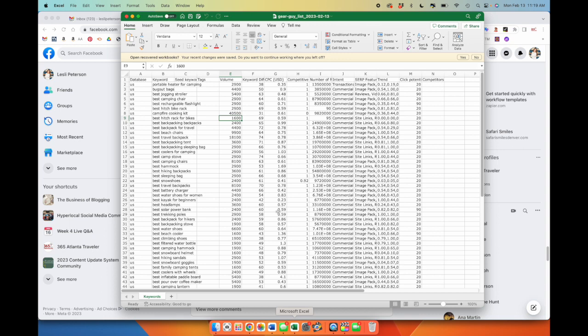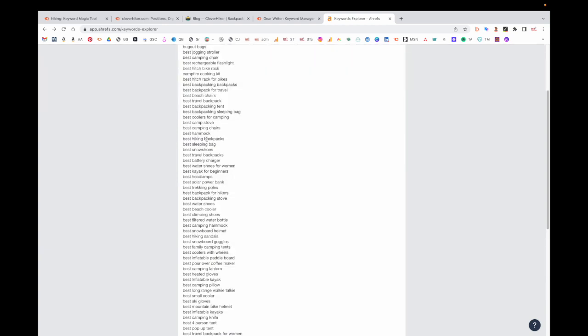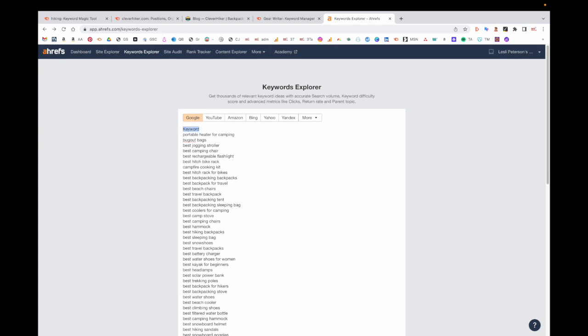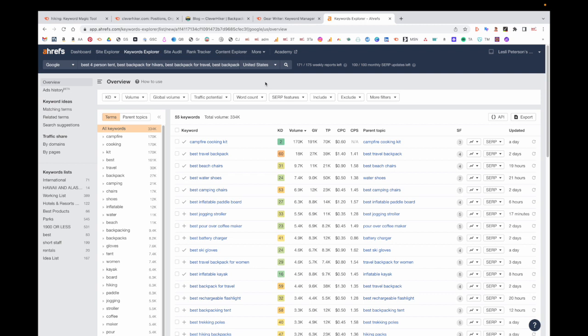So here's the list in Excel, exported. And then I can grab the keyword columns and copy it. And then I'm going to go to Ahrefs. So now I'm in Ahrefs in the Keyword Explorer, and I'm going to just paste those keywords into this list. And I'm going to get rid of that header term and run this search. And here's our result set.